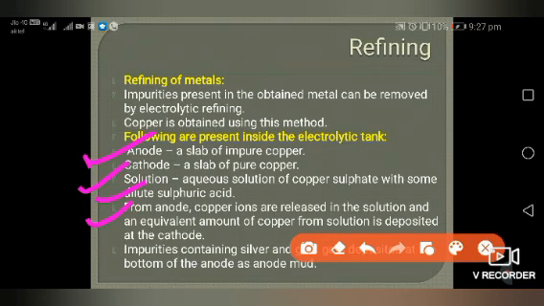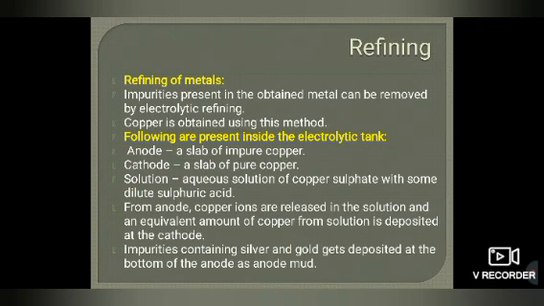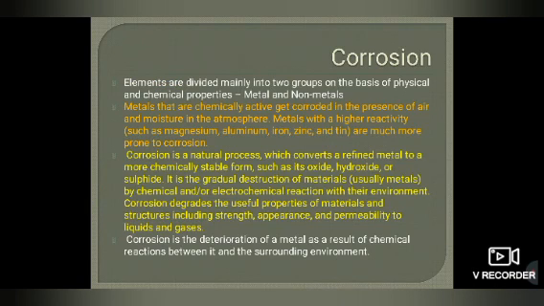From the anode, copper ions are released into the solution, and an equivalent amount of copper from the solution is deposited on the cathode. Impurities such as silver get deposited at the bottom of the anode as anode mud. So in this way we can refine the metal.